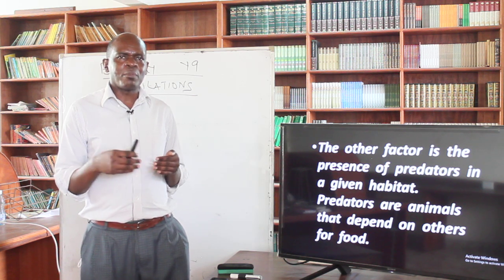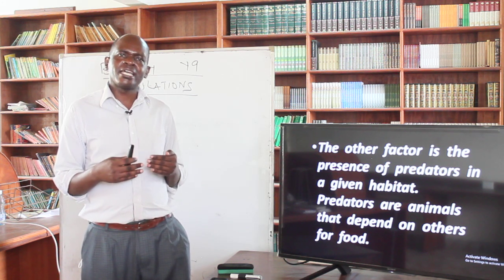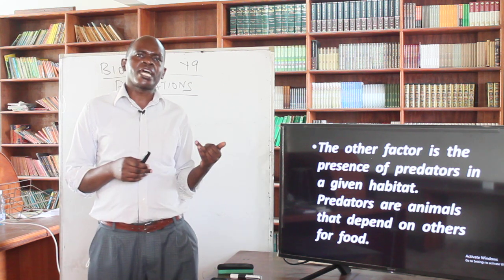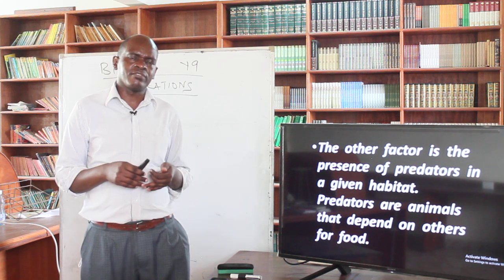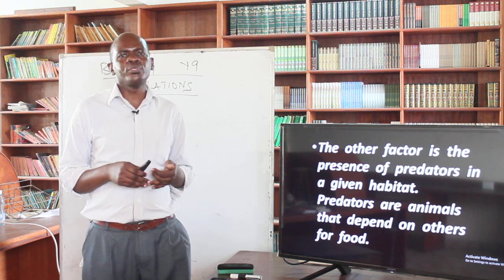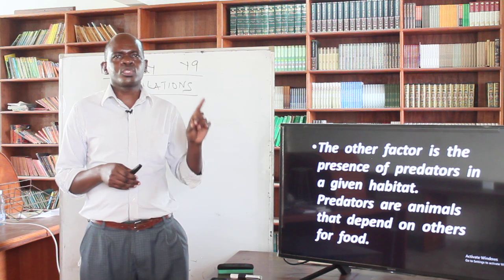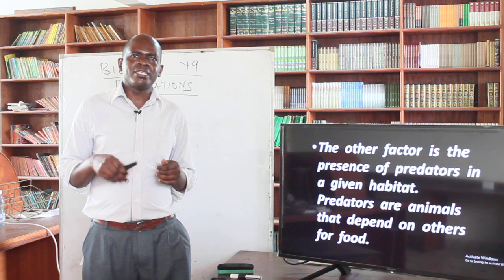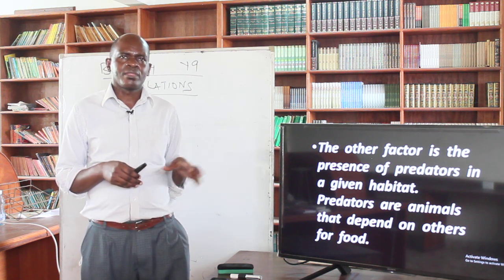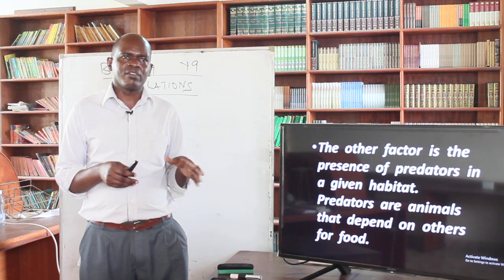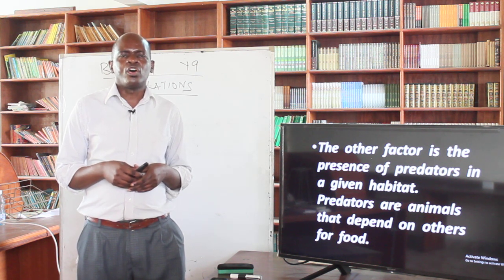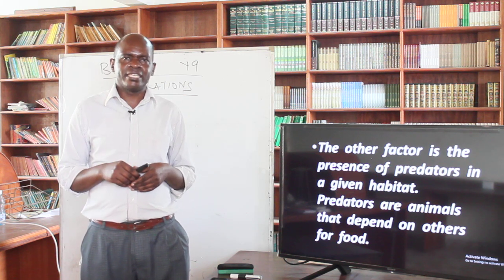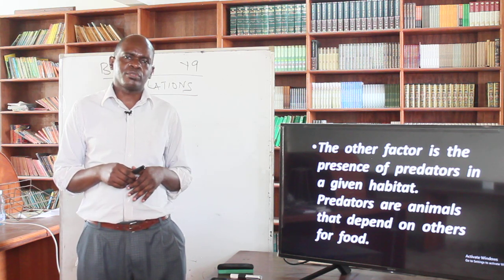So when we have a larger population of gazelles, it means that particular area has reliable rainfall and enough food. If they run away, they could run to places where there is no sufficient rainfall, and therefore inadequate food. So that means they also die wherever they're going. Running away will mean the population in that particular habitat will reduce because the animals are migrating, moving away from that particular part. On the other hand, this animal can also eat some of the gazelles, leading to a reduction in their population.